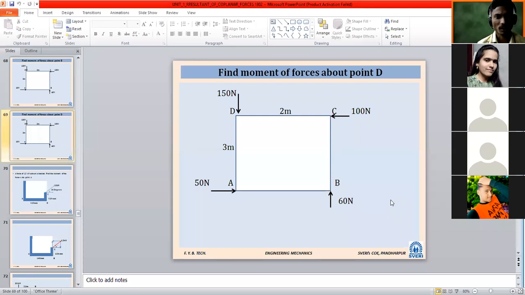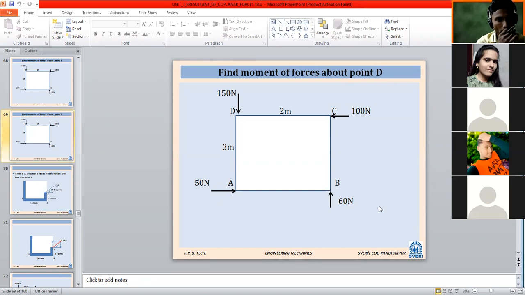The problem statement you can write like this: for the above force system, find moment about point D. So the same problem I have repeated, only the point I have changed. Why? To avoid confusion. Some students may have a little problem, so to reduce their problem I have added the same thing here.